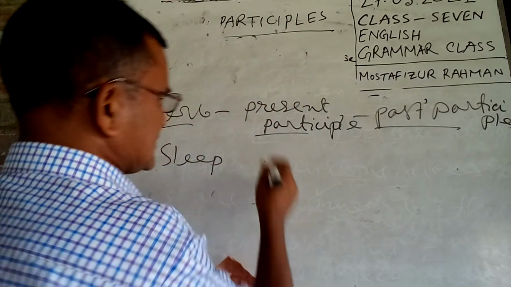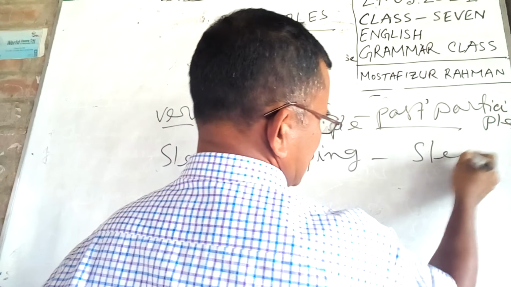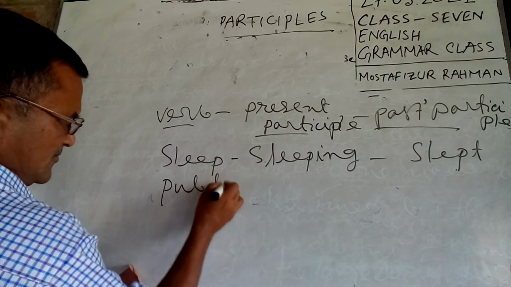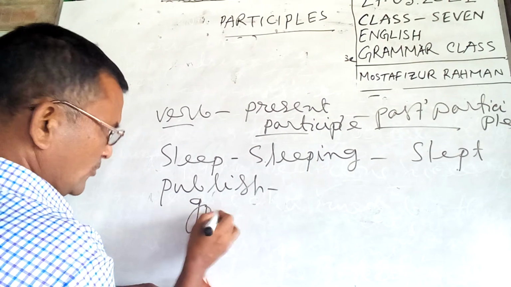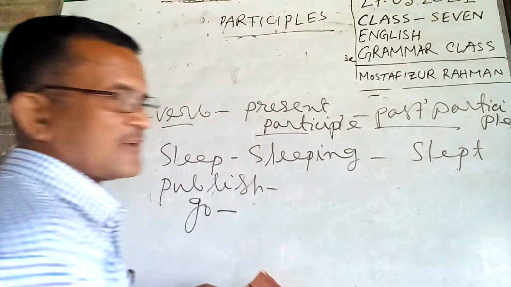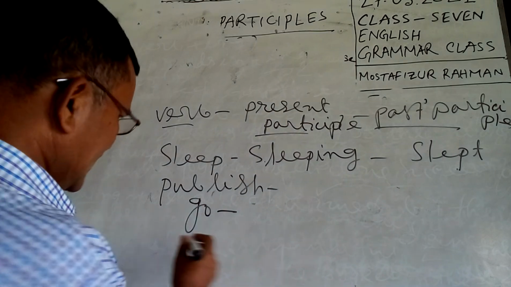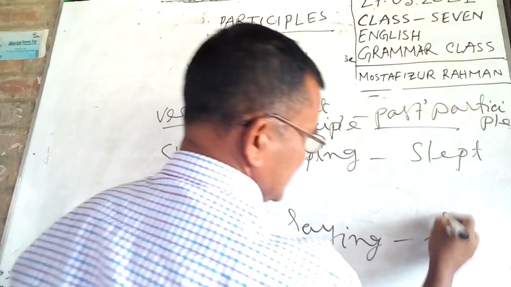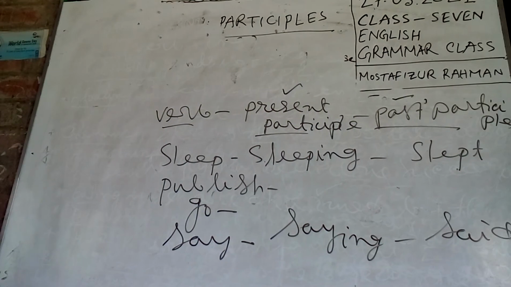Look, the verb sleep: the present participle is sleeping and the past participle is slept. Another, publish: publishing, published. Go, going, gone. In this way, say, saying, said. So present participle and past participle work as adjectives.